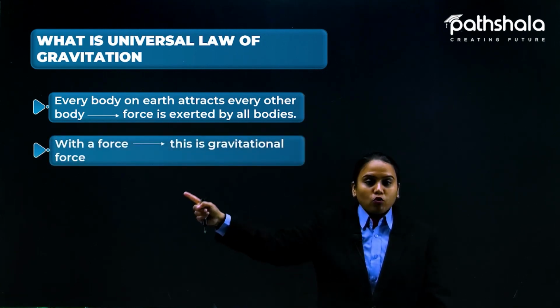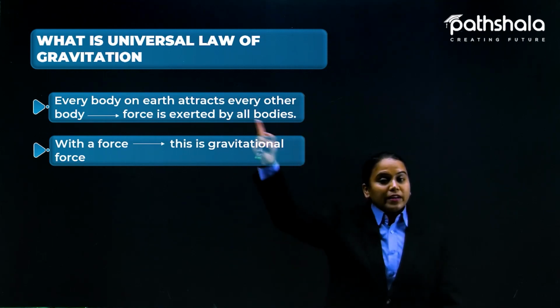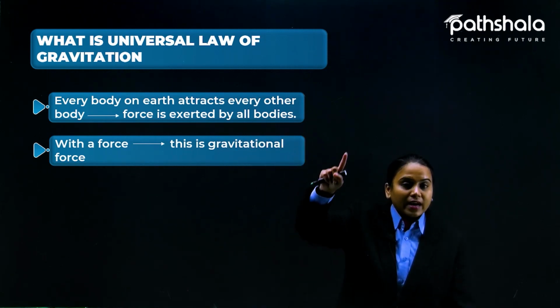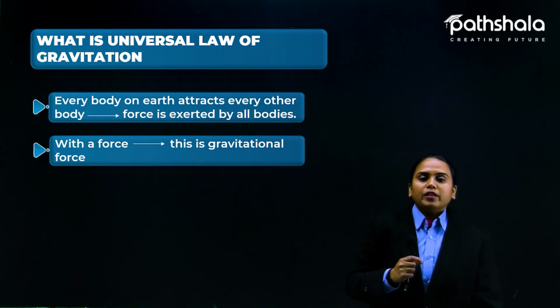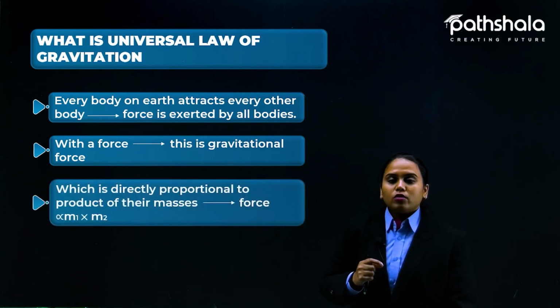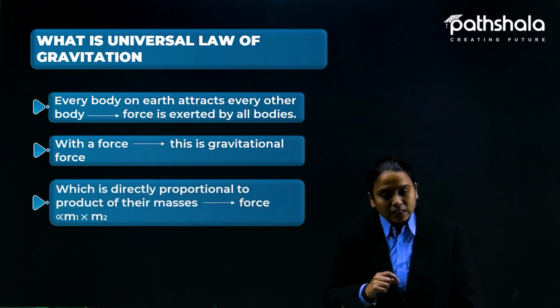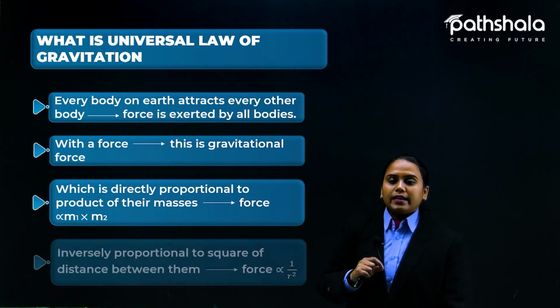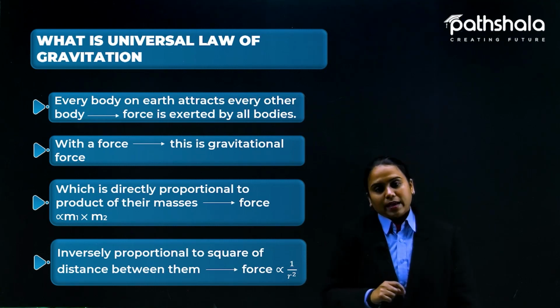So every body attracts every other body with a force, the gravitational force, which is directly proportional to the product of their masses and inversely proportional to the square of the distance between them.